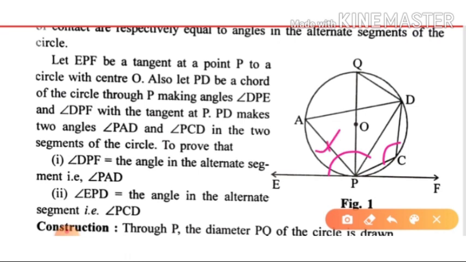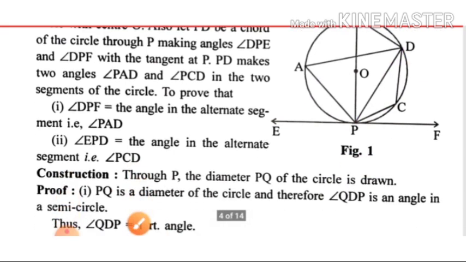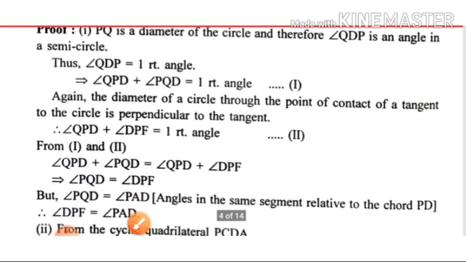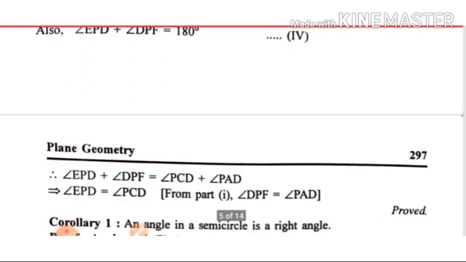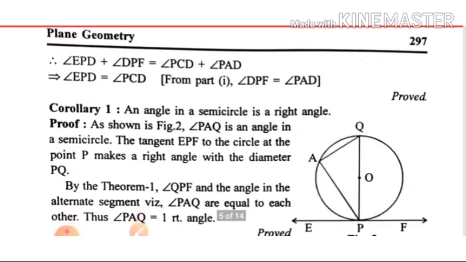So these are angles in the alternate segment. Why alternate segment? Because this is the chord, and the angle with the tangent is on this side, so the alternate segment will be on this side, so this angle. So this is the theorem, and it is also known as the alternate segment theorem. Please write this in your copy, and in case of doubt please ask.